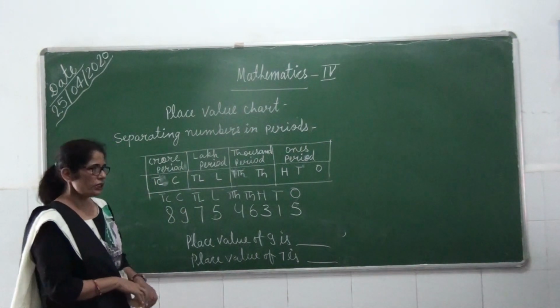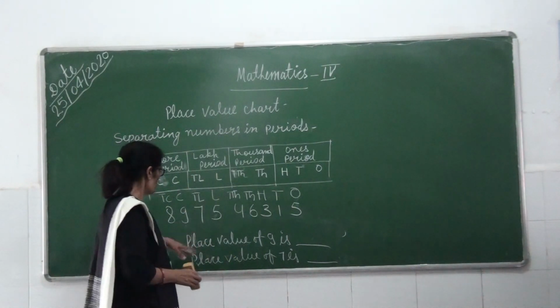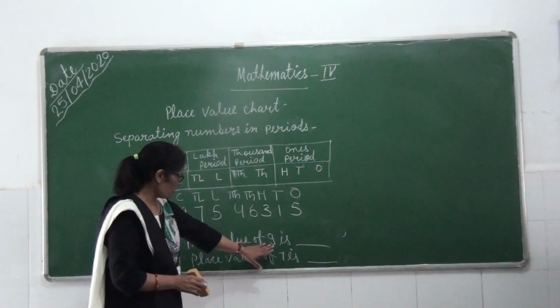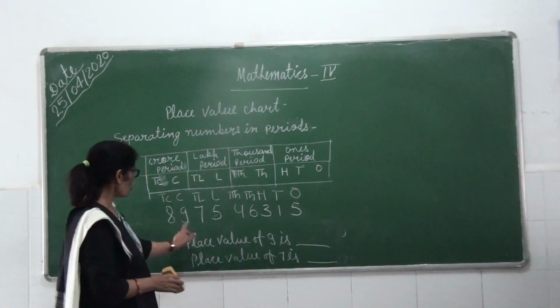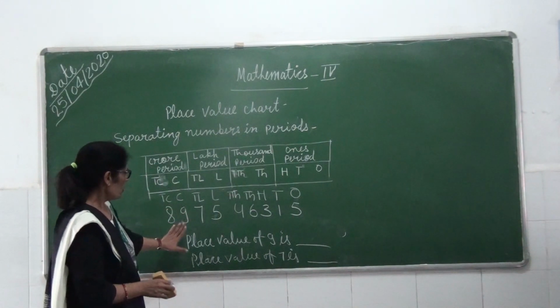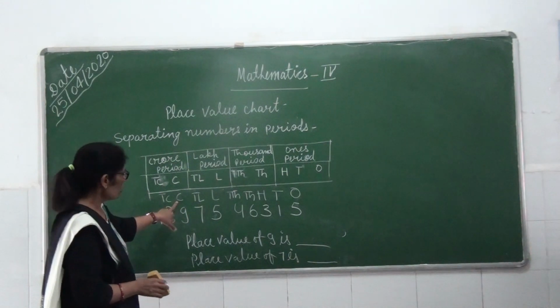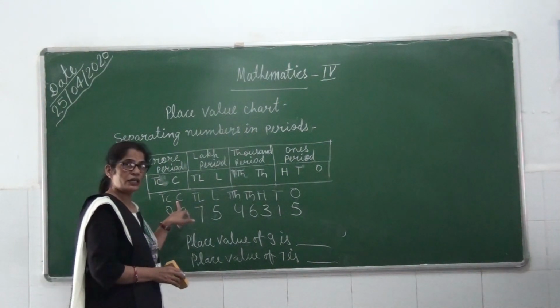After that we find the place value of 9. Then we can see the place of 9. On which place is 9? On the crore place. The place value of 9 will be 9 crore.